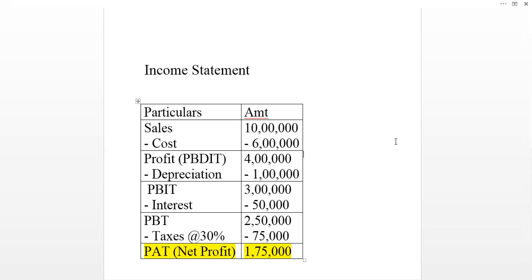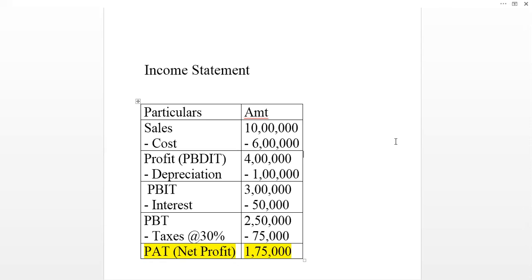Suppose the company has fixed assets amounting to rupees 20 lakh, and the company is providing 5% depreciation on it every year. So on 20 lakhs at the rate of 5%, depreciation comes to rupees 1 lakh, and when we minus this depreciation from the profit, we get profit before interest and tax of rupees 3 lakh.